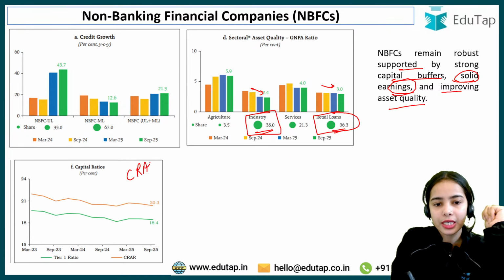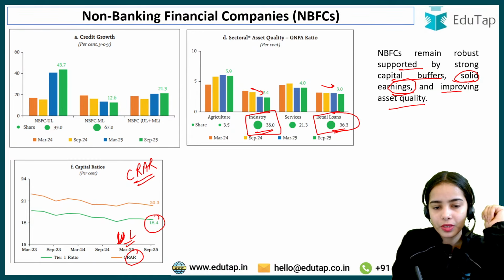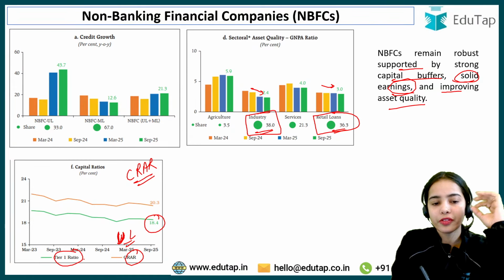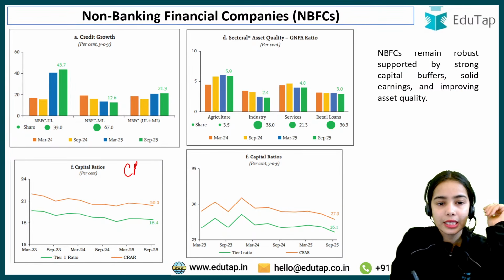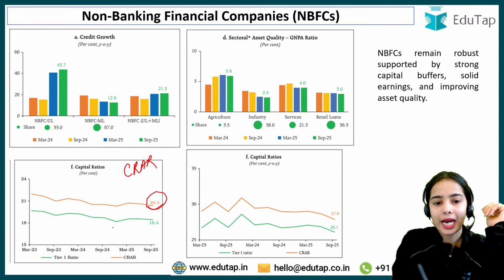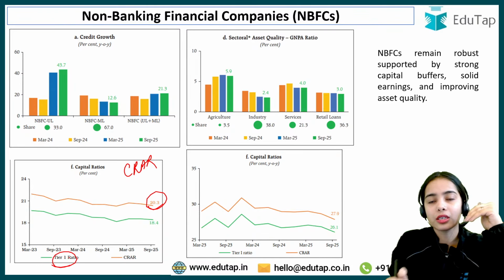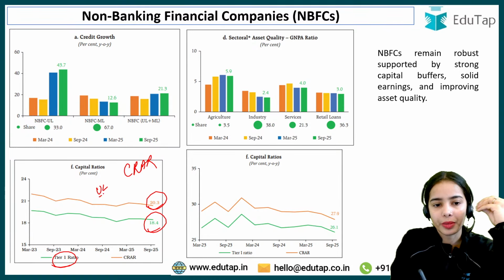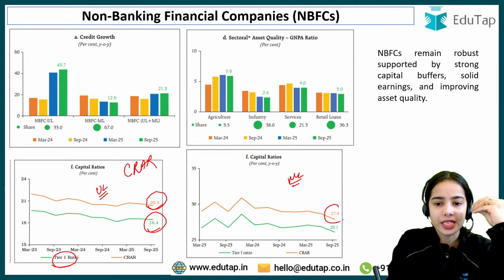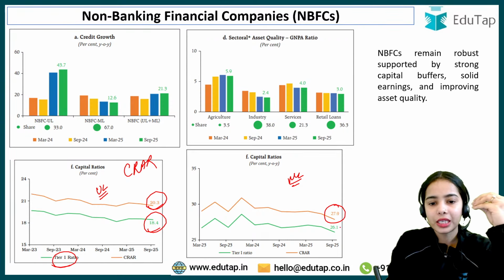Now, capital ratios. The capital to risk weighted asset ratio, this is for the upper layer. The CRAR is 18.4%, while the tier 1 capital, that is the most liquid capital, is 20.3%. Now here, I have said it opposite. The CRAR is 20.3% and the tier 1 capital, the most liquid capital, is 18.4%. This is for the upper layer. For the middle layer, the CRAR is 27.9%, while the tier 1 capital, the most liquid capital, is 26.1%.